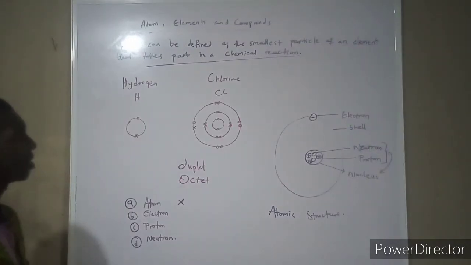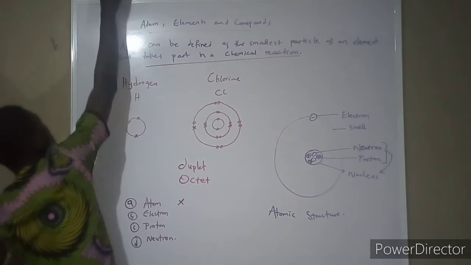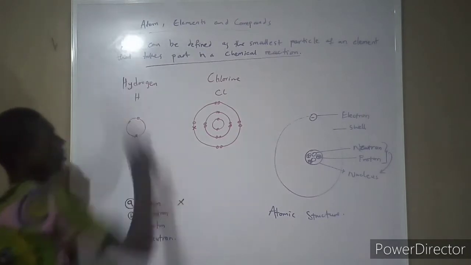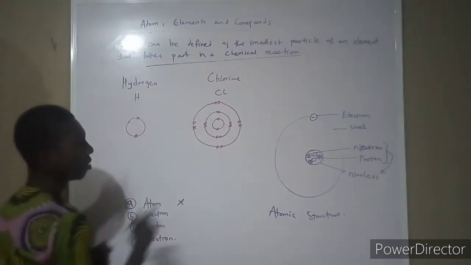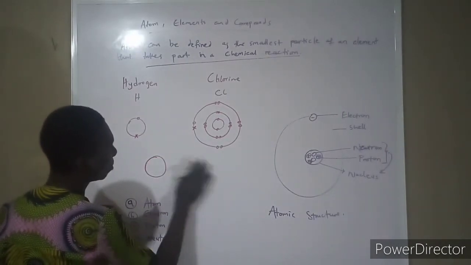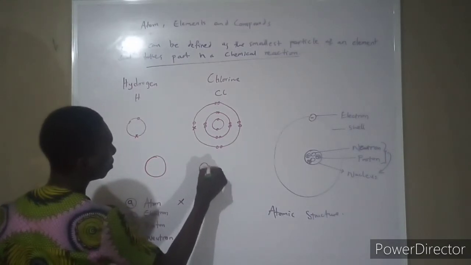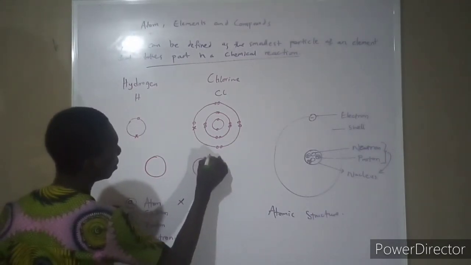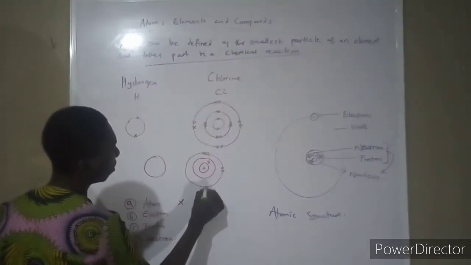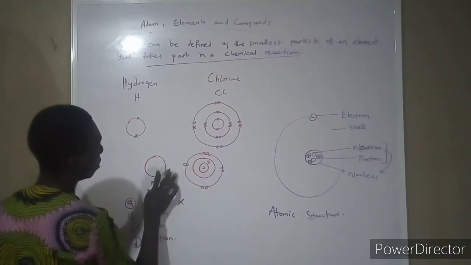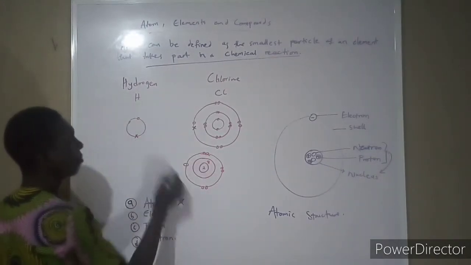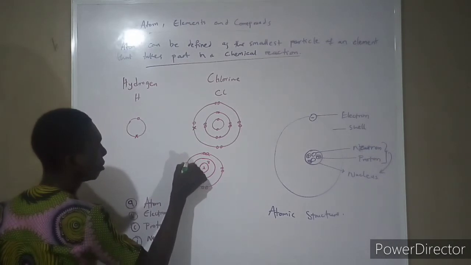So they can think of making an agreement, and that agreement brings about a kind of bonding referred to as covalent bonding. When this comes close to this, they form something like this. The first shell has 2 electrons, and I'll draw the last one completely: 1, 2, 3, 4, 5, 6, 7. Hydrogen needs 1, chlorine needs 1. Since you have 1, give me that one and we'll share my own too.